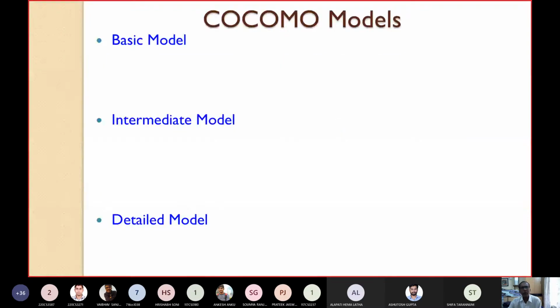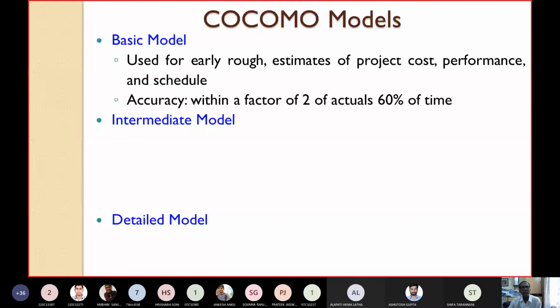As I have already told you, there are three models for COCOMO: the basic model or COCOMO 81, the intermediate model, and the detailed model. The basic model is normally used for early rough estimates of a project's cost, performance, and schedule. So to calculate a very rough, preliminary estimate, you can use the basic model. The accuracy is within a factor of 2 of actual 60% of the time.